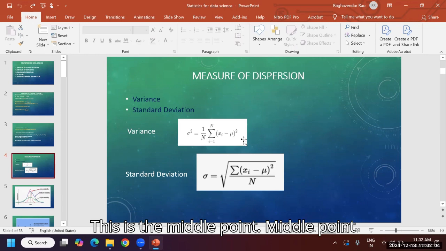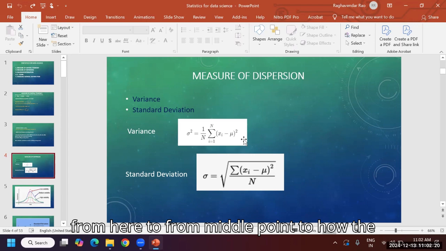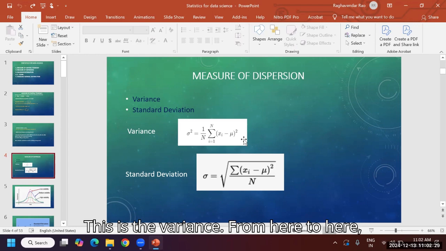This is the middle point. Middle point means we can say average. We can call it mu. Is it fine? Everyone agreeing? This is mu because it is average. From the middle point, how the data points are scattered, this is the variance. From here to here, how much distance is there?